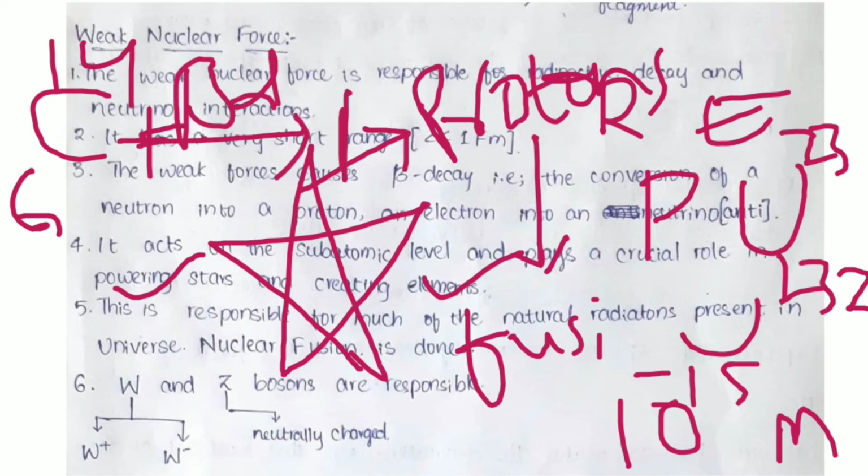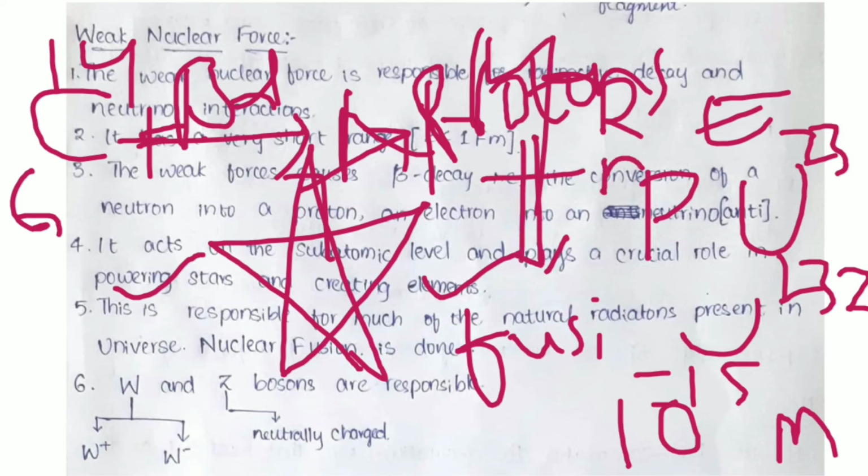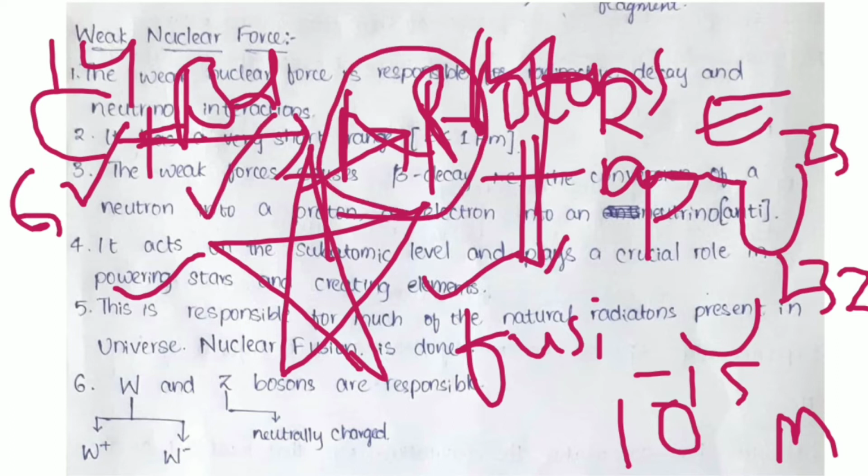it forms nitrogen-14 with an antineutrino and some other things. Yes, so there will be creating of elements, right? Here we took only carbon, and by the action of weak nuclear forces, beta decay was done and a new element was formed. It is a nitrogen isotope. Okay, this is responsible for much of the natural radiation present in the universe.